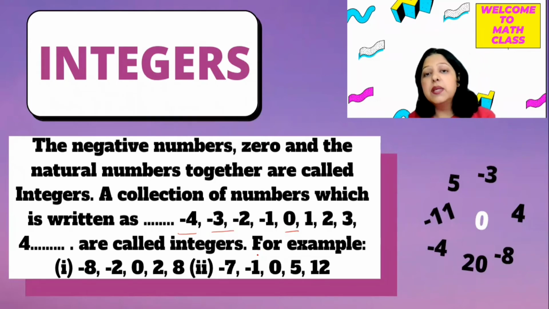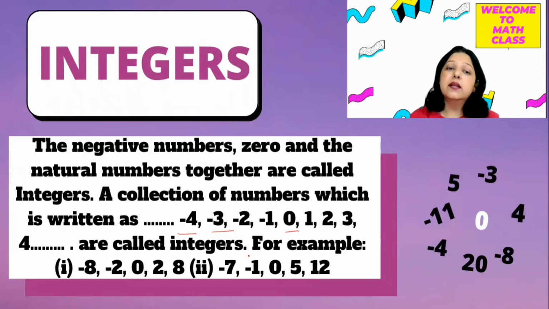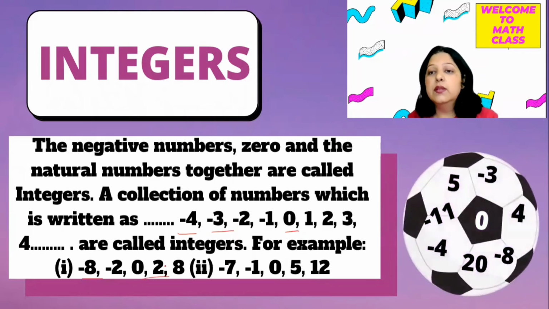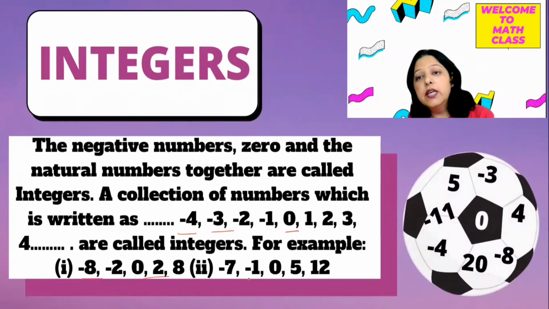So integers include all numbers: negative numbers, positive numbers, and integers contain zero also. You can see here, all these are examples of integers. In this football, you can see different examples of integers.